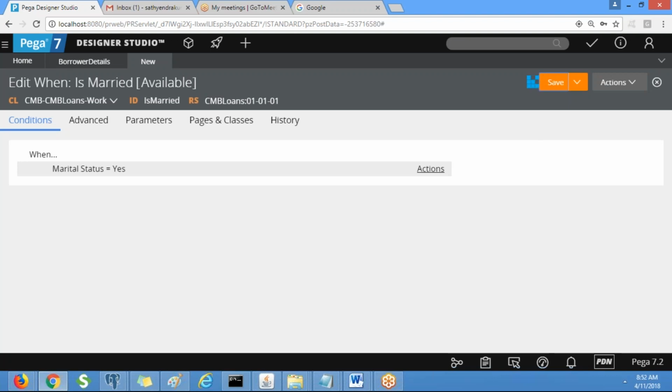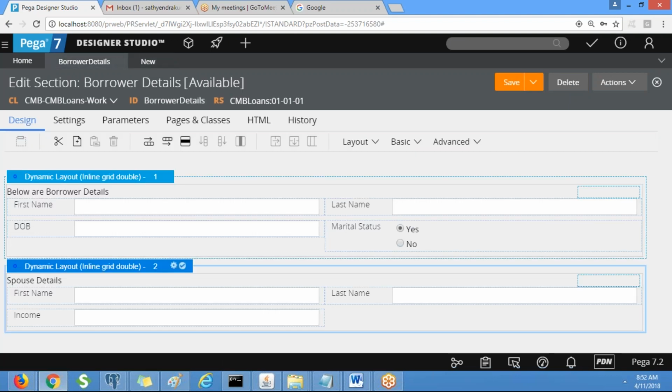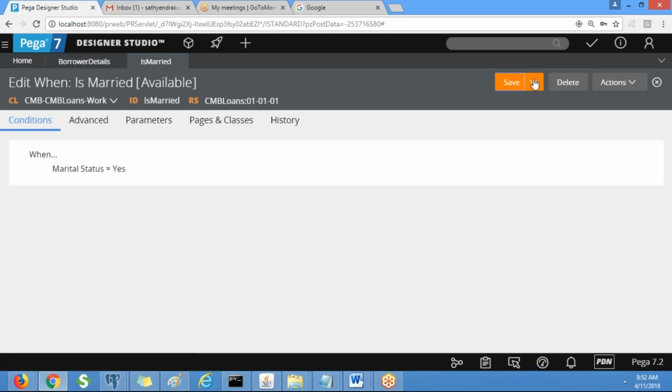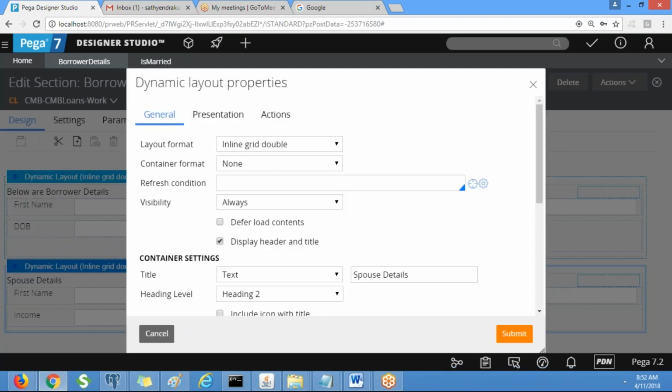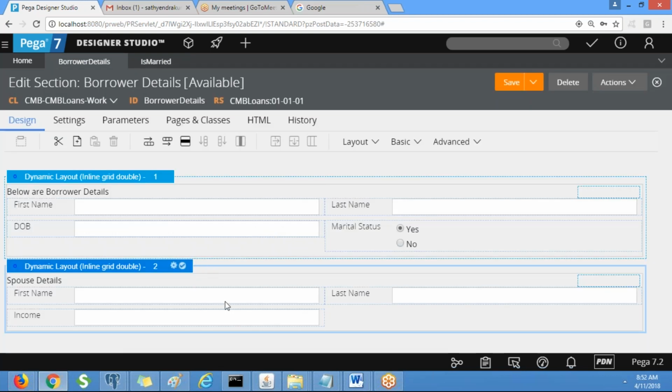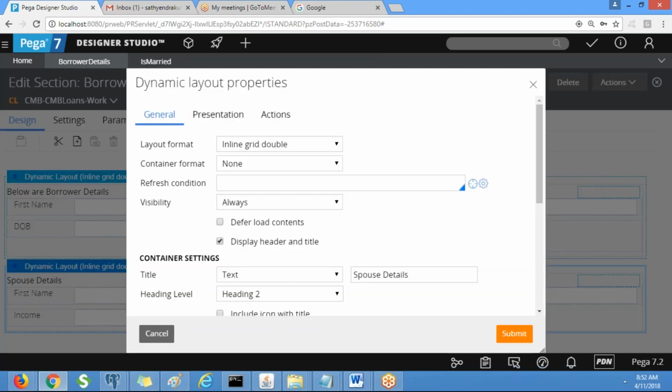Okay, so now go to the borrower details section. After creating the when rule and saving it, go to the borrower details section. We need to put the condition on this layout, the spouse details layout. Go to the settings, see visibility.